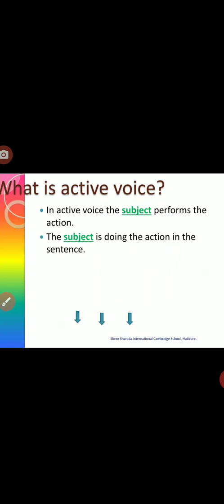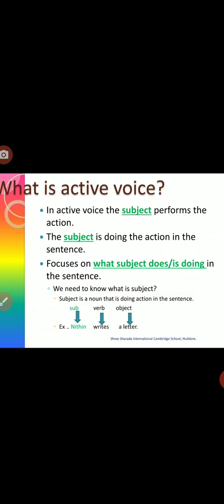The subject is doing the action in the sentence. So we need to understand here, the subject is doing the action. So who is doing the action? The subject is doing the action. Here also the subject performs the action. The same thing. What does it focus on? It focuses on what the subject does, or what the subject is doing.